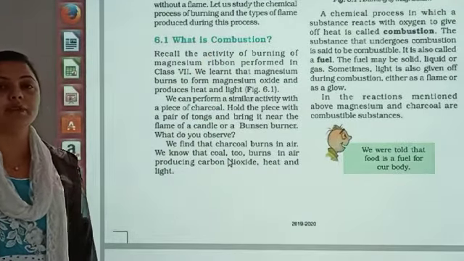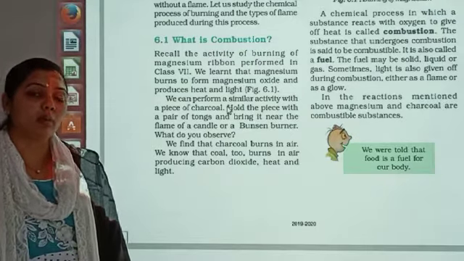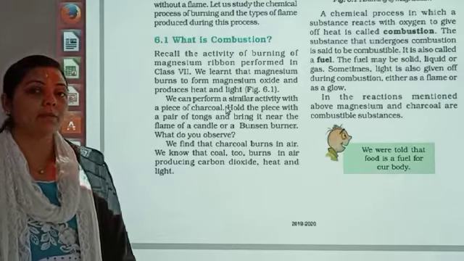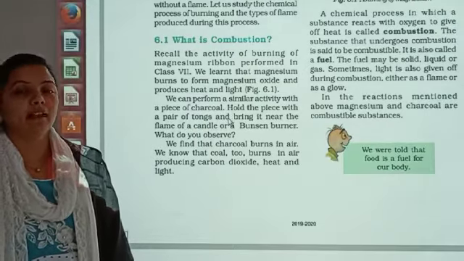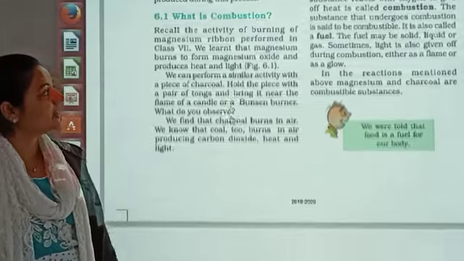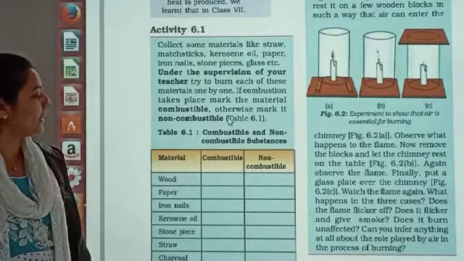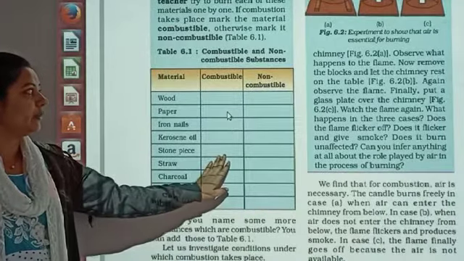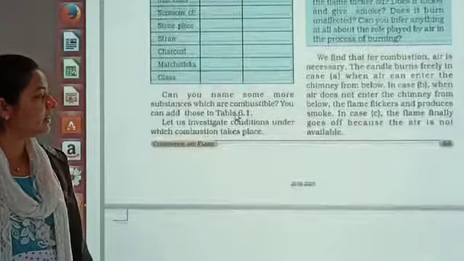What is combustion? If you remember, the definition is a chemical process in which the substance starts reacting with the oxygen and gives energy, that is known as combustion. Then what we have seen? We have seen further the small activities in which we are able to find out what are the combustible and non-combustible materials.